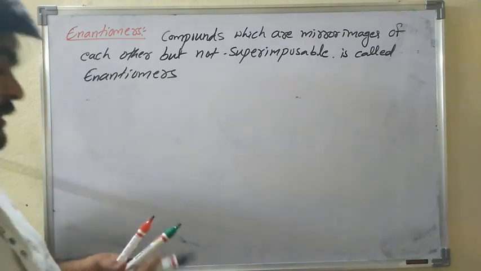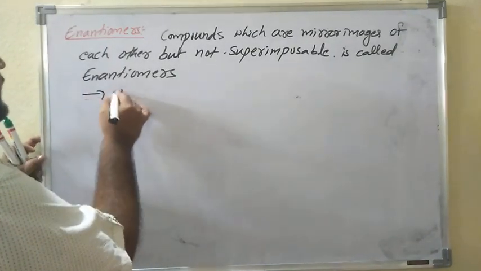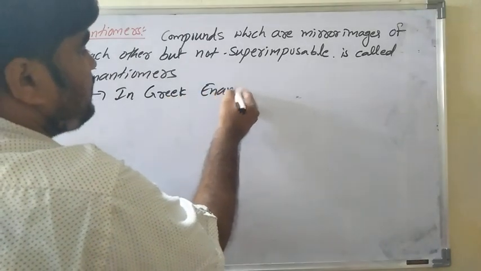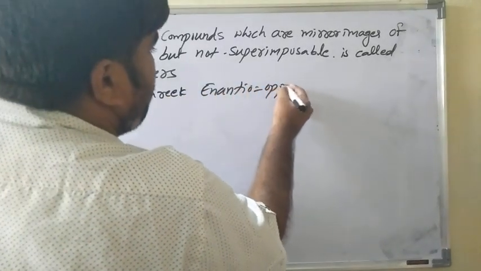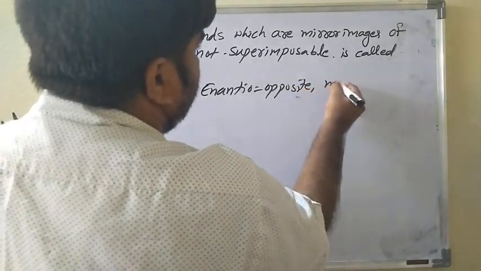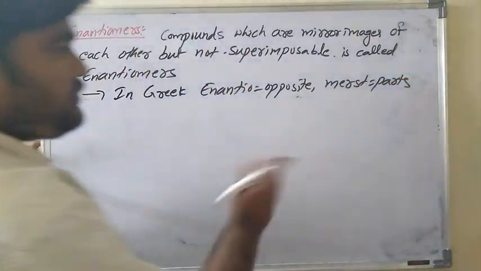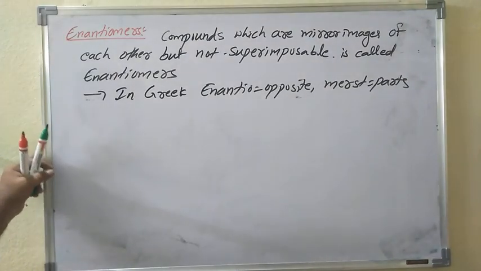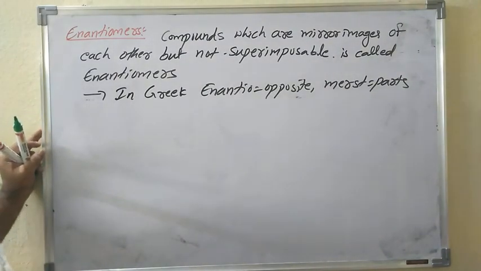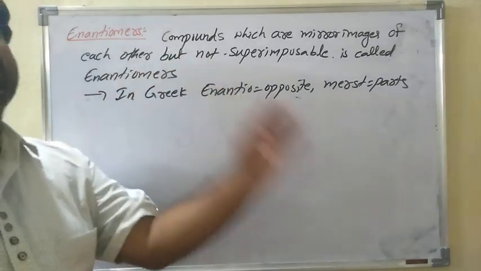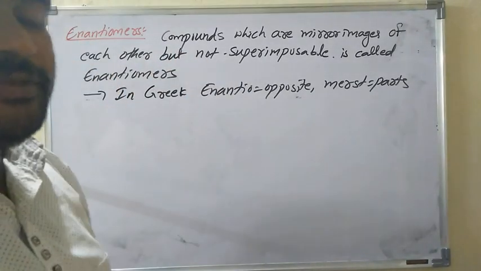In Greek, enantio means opposite, and mers means parts: opposite parts. So simply, compounds which are non-superimposable mirror images are called enantiomers.